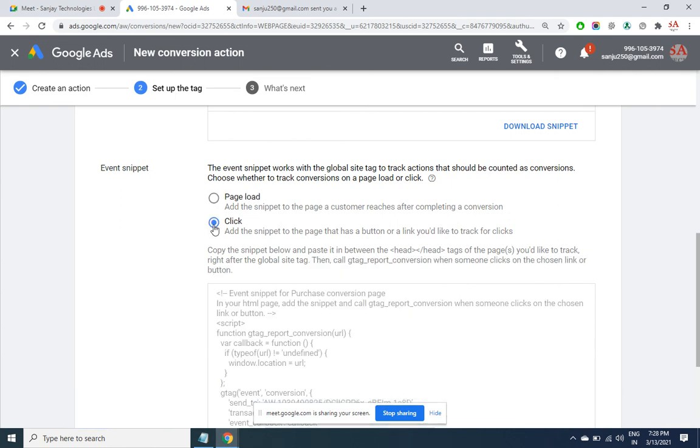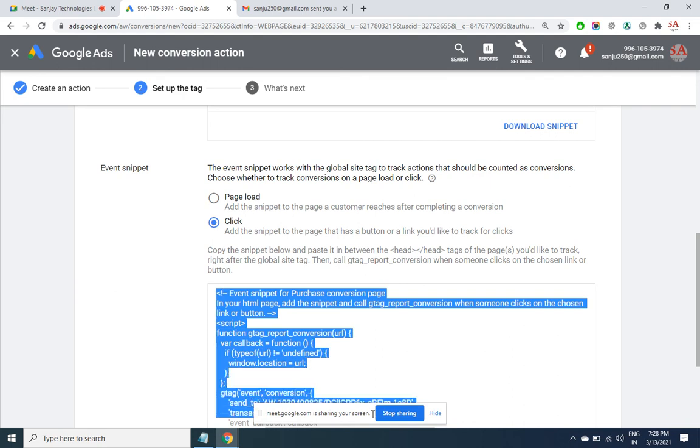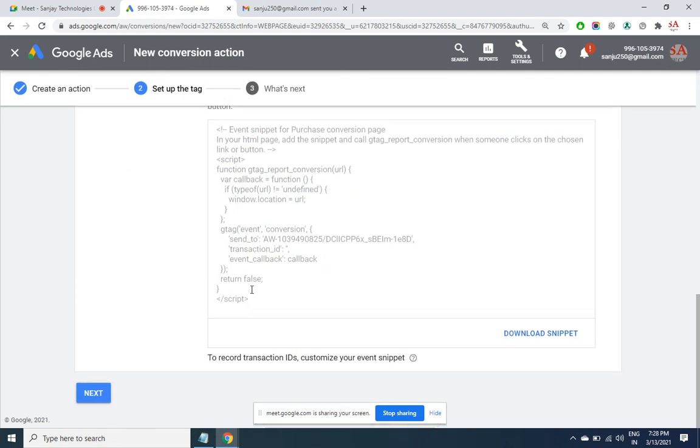But if it's a click event, that is a button press, and you have even basic knowledge of coding in HTML, you'll be able to see the button press. In that button press, there will be an opening and closing flower bracket. Between that, anywhere you can place this code. That's it. This is how we set the conversion code. And once all this is set, then CPA bidding will be eligible.